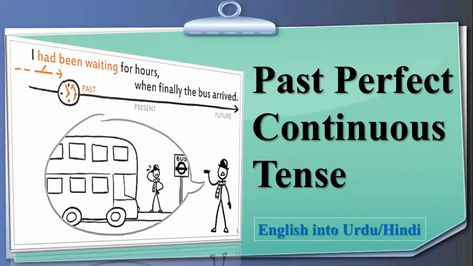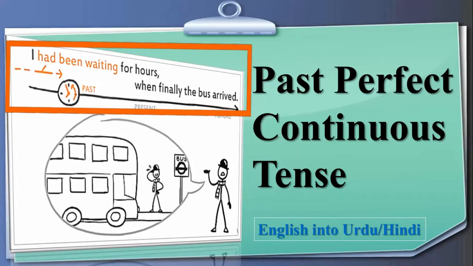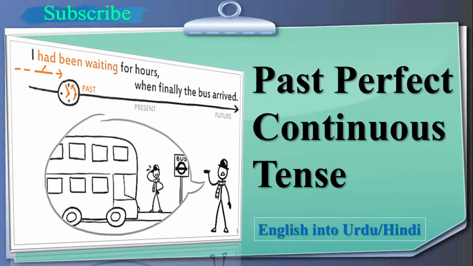Today we are going to talk about the past perfect continuous tense. Here is the situation: I had been waiting for hours when finally the bus arrived. Before the past time, there had been a continuous action over a period of time. This is the situation we are talking about in the past perfect continuous tense.